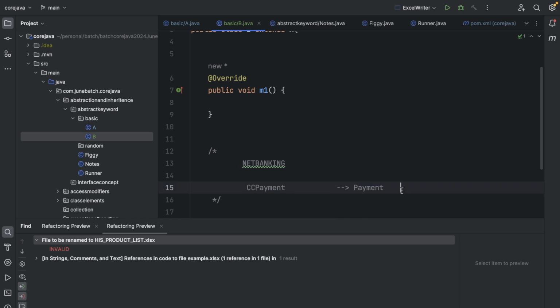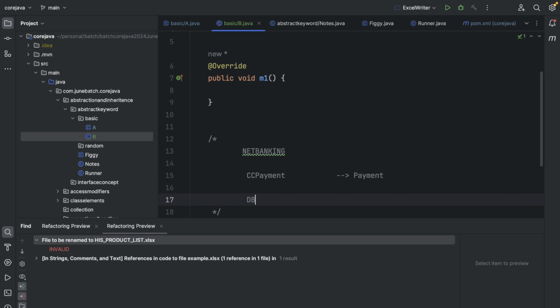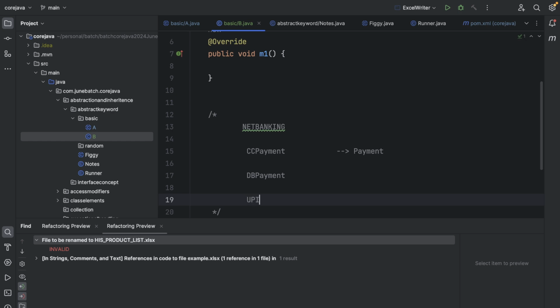Then debit card payment, and then UPI payment, there can be multiple child classes, right? So it can have concrete methods like save payment, right? But do payment method will be abstract. And why? Because all the modes of payment have different ways to complete the payment, right?